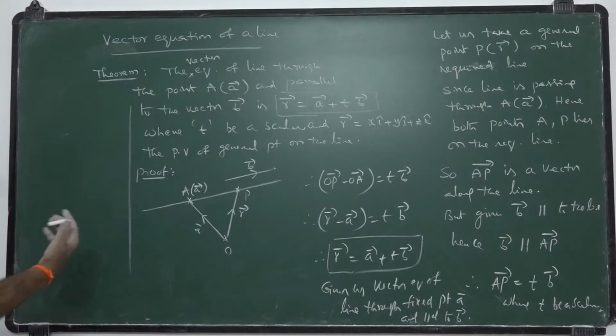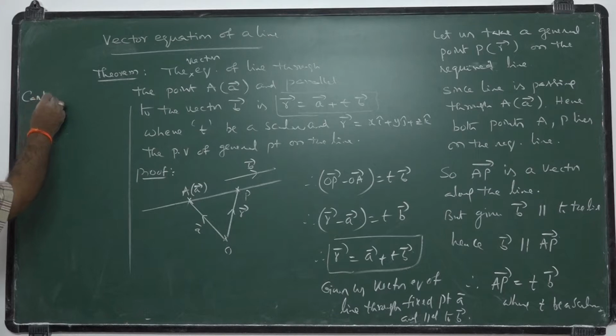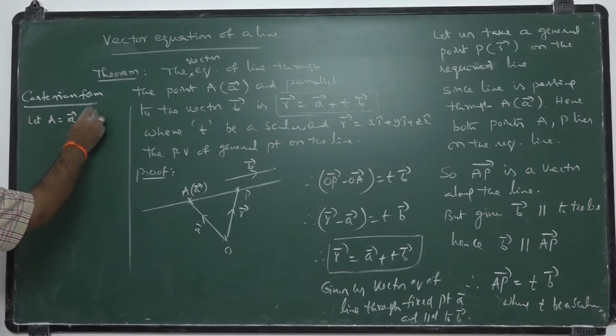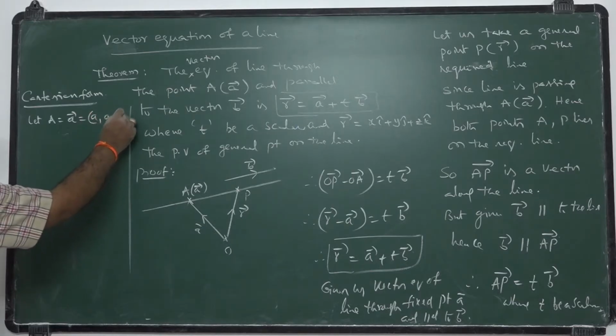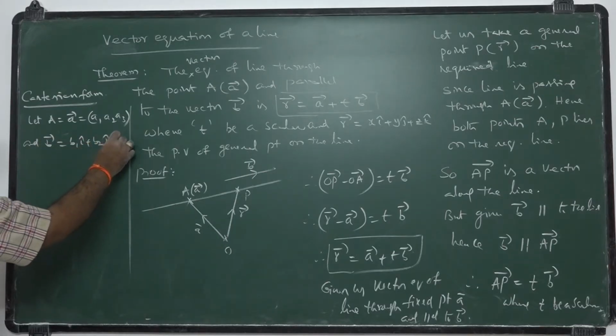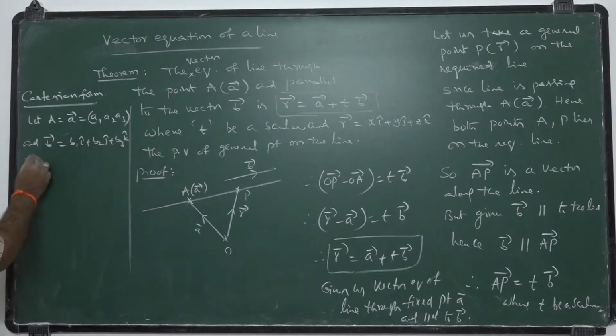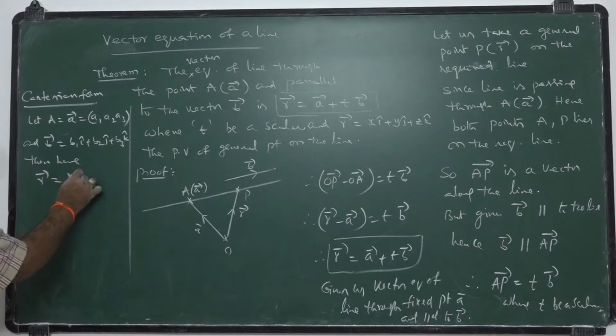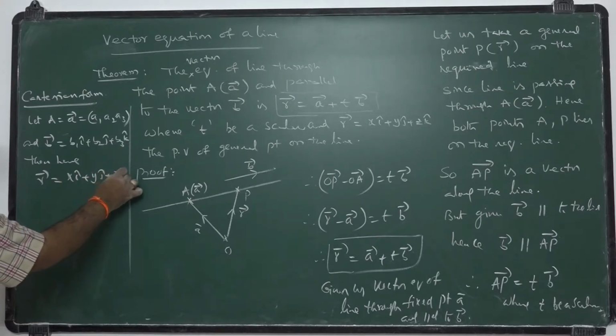Now, to get the Cartesian form of this line. Let A bar be considered as a point A1, A2, A3, and vector B bar is B1 i plus B2 j plus B3 k. Then here R bar is always the general point x i plus y j plus z k.